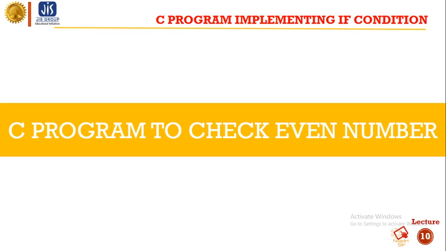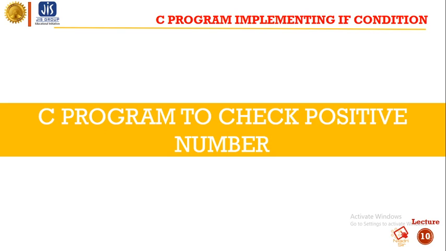So this was the program to check whether a number is even or not. The logic was that within the if there is a condition. If the condition is satisfied, then the statements within the if will be executed. In this case, the condition was whether the number is divisible by 2 or not. If it was divisible by 2, then the code within the if statement will execute, otherwise it will not execute. So let's do another program.